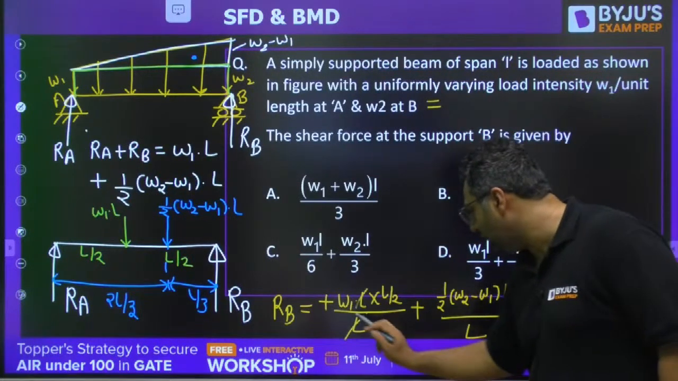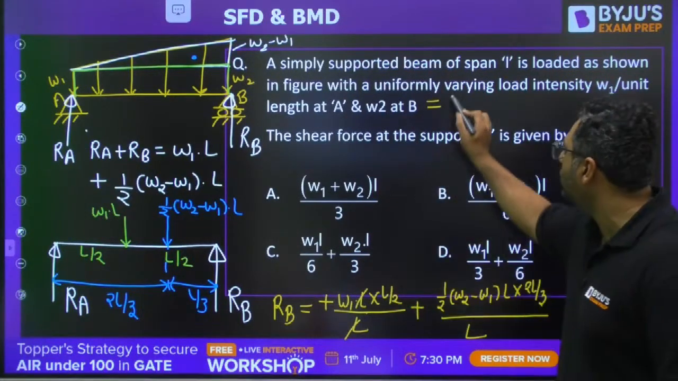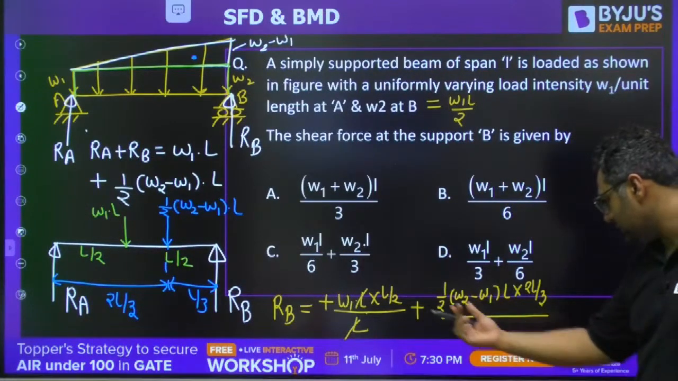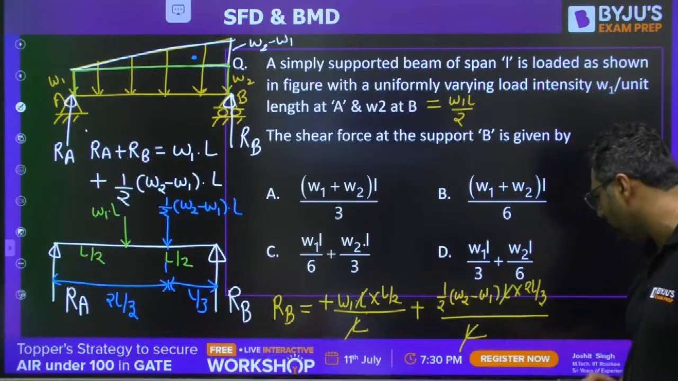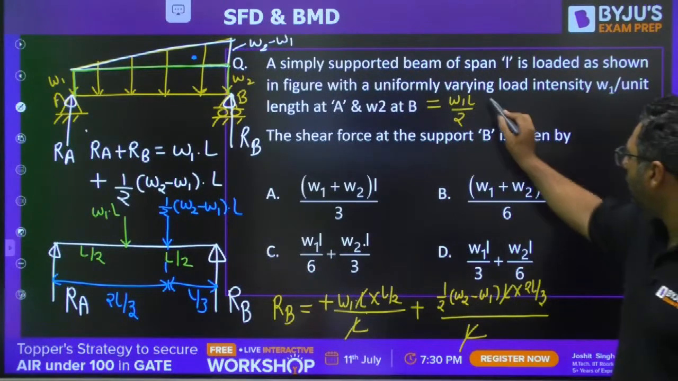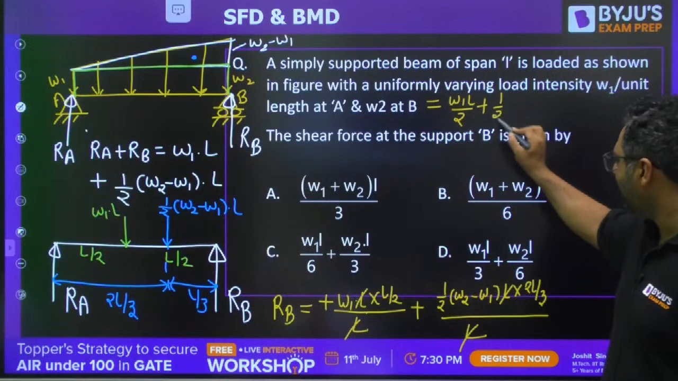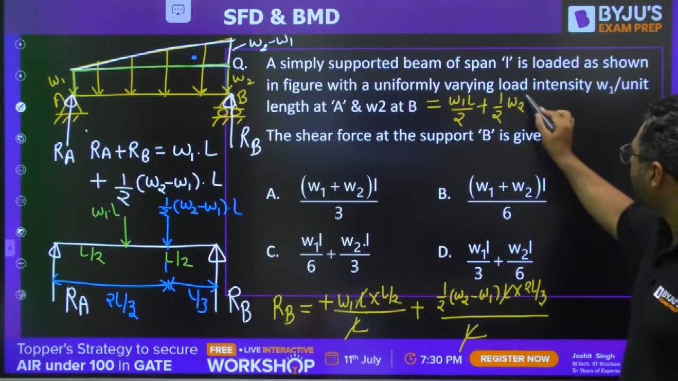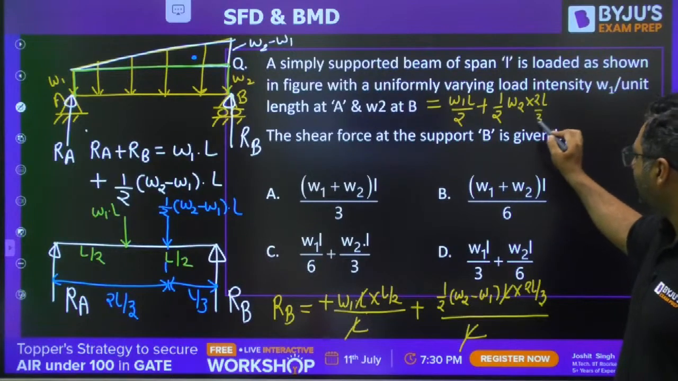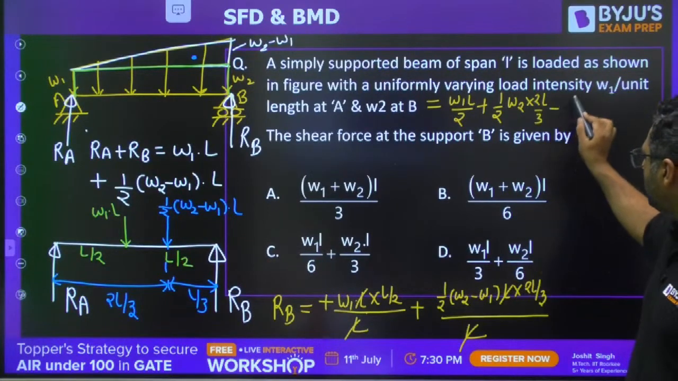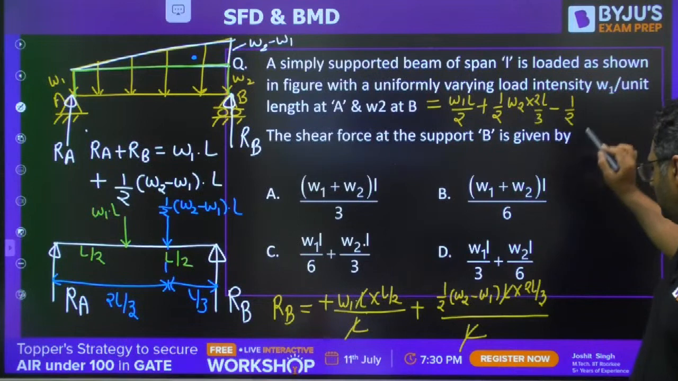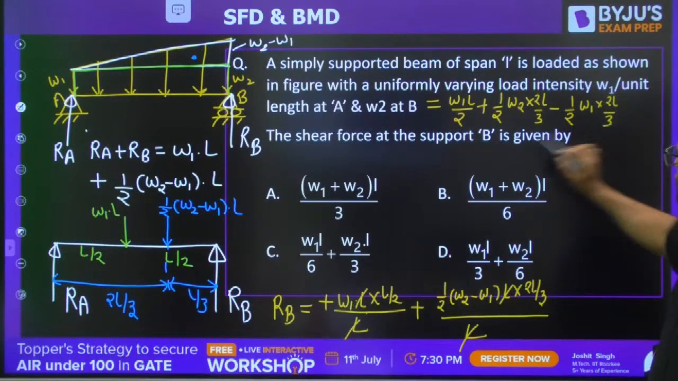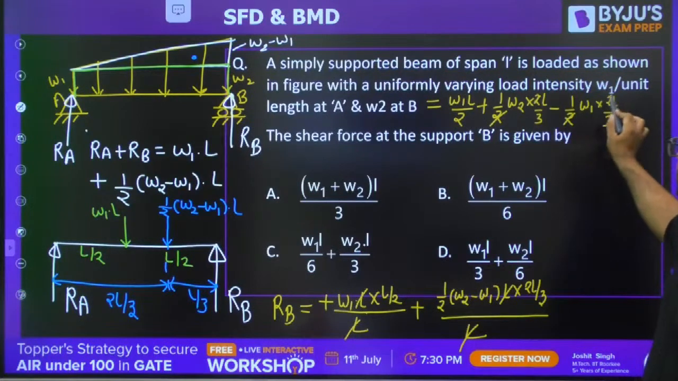Here L and L cancel out. This is W1 L by 2. And here we are getting half W. L and L will cancel out here also. So we are going to have plus 1 by 2 into W2 into 2L by 3. And then we have minus 1 by 2 into W1 into 2L by 3. So 2 will cancel out, 2 will cancel out.